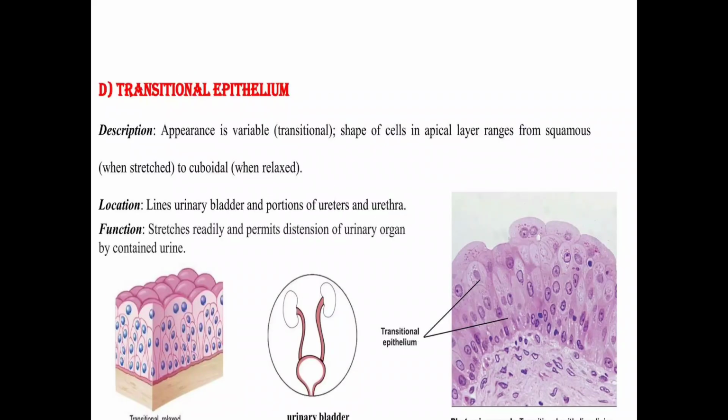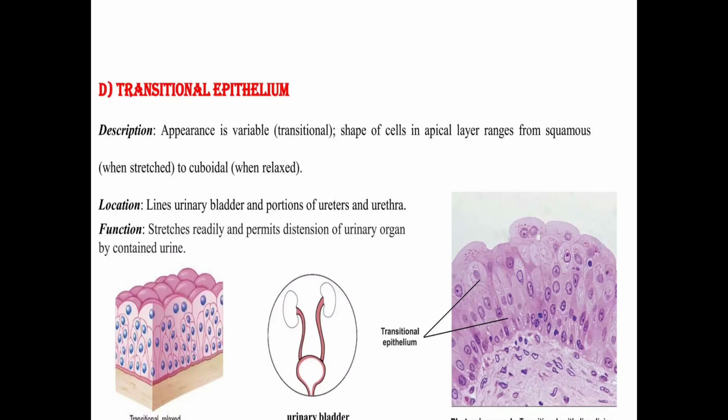Next one is the transitional epithelium. The transitional epithelium has a variable appearance. Transitional means the shape of the cell changes as per requirement. The apical layer cells are arranged from squamous when stretched to cuboid when relaxed. An example is the urinary bladder, where the inner lining surface has transitional epithelial cells. If the urinary bladder is empty, the cells constrict and become relaxed, making cuboidal-like cells.